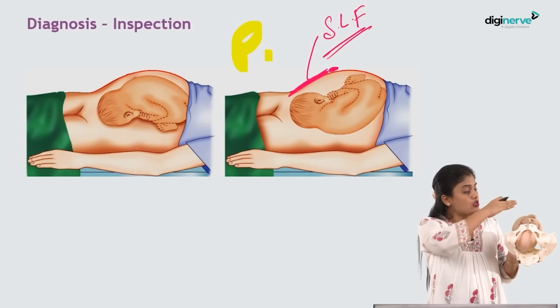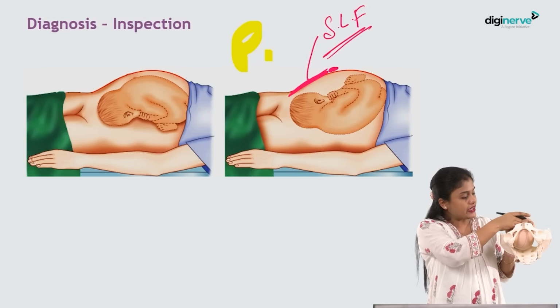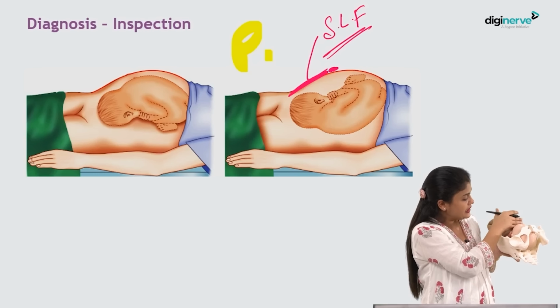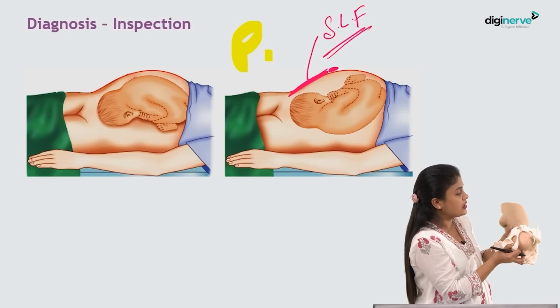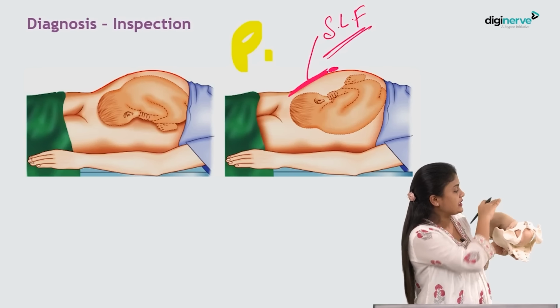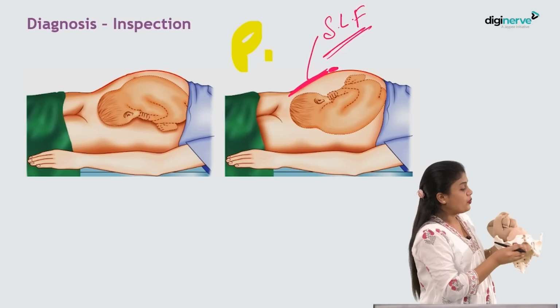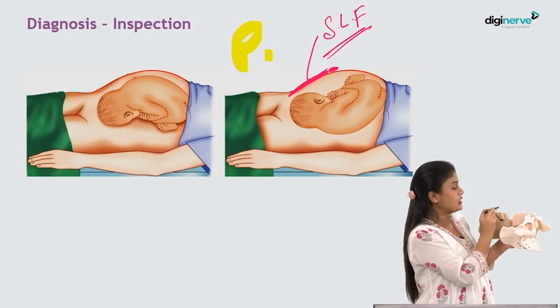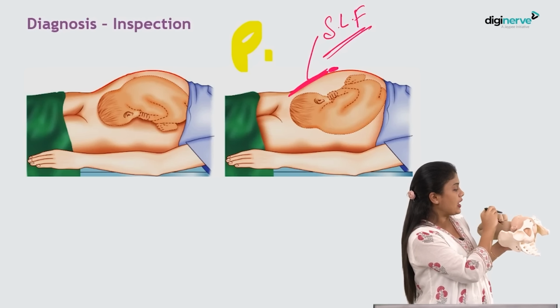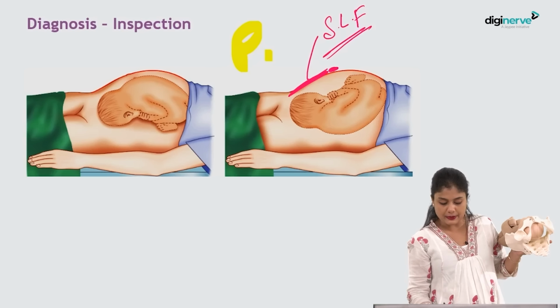And when you palpate, you can make out this neck groove. You can see here a neck groove. Whereas if it is occipito-anterior, it will be a round contour, isn't it? Like this, smooth and round contour. Whereas in case of occipito-posterior, you can see there will be a small depression here because it is not a round contour. You can see the small depression.